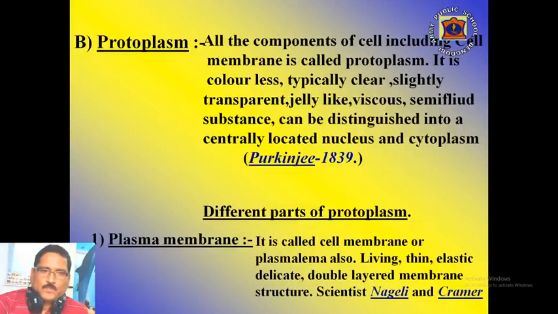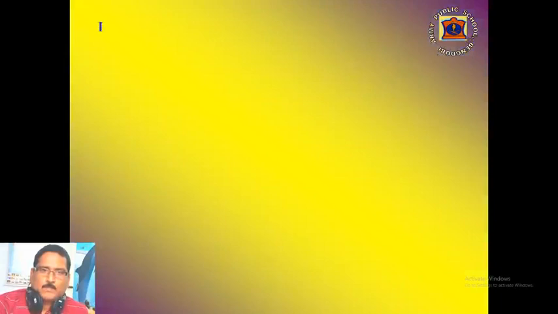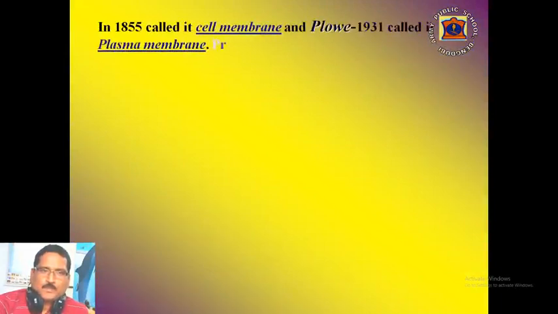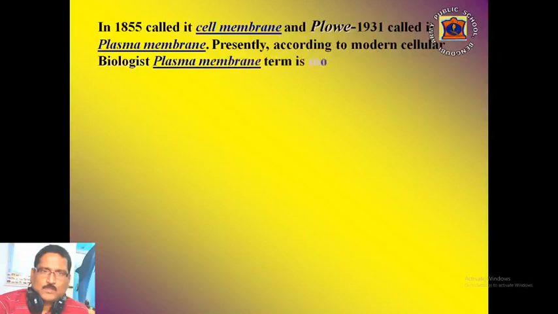The first part of protoplasm is the plasma membrane. It is also called the cell membrane or plasmalemma. It is a living, thin, elastic, delicate, double-layered membrane structure. In the year 1855, the scientists Kramer and Nageli called it the cell membrane, and in the year 1931, the scientist Plowe called it the plasma membrane. Presently, according to modern cell biologists, the term plasma membrane is most appropriate.